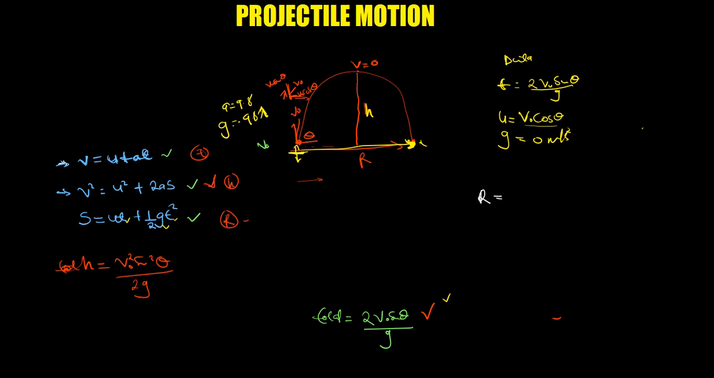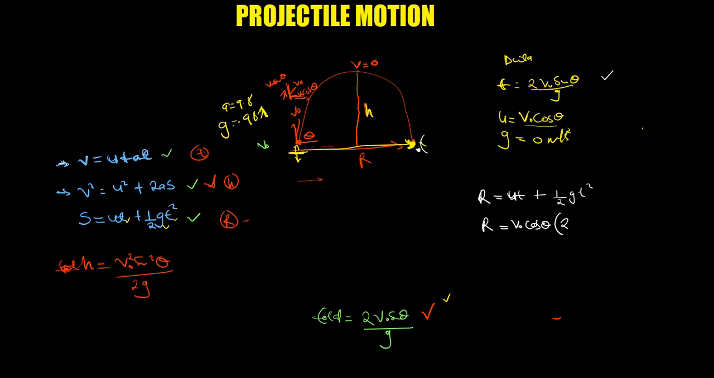Range is equal to ut plus half gt squared. So now I have the data: range is equal to the initial velocity in the x, which is given by v initial cos theta, times the time. Now I want the total time of flight because I want it to fall at this point, so I need the total time. For the total time, we said you just multiply by 2, so I'll put 2 there.